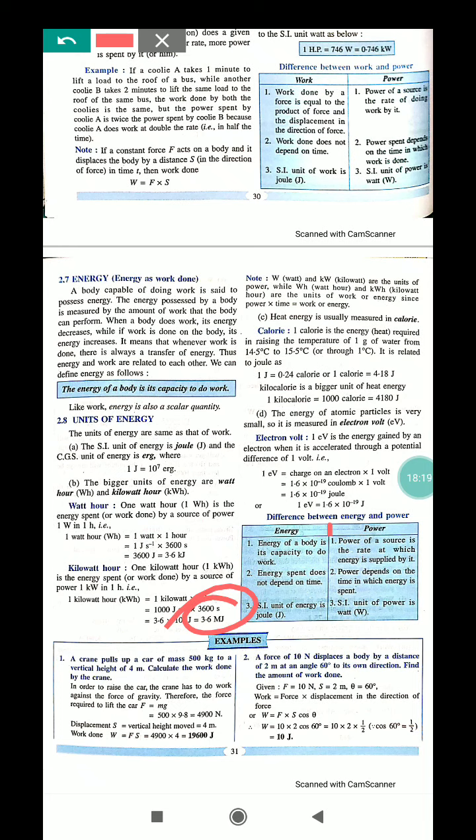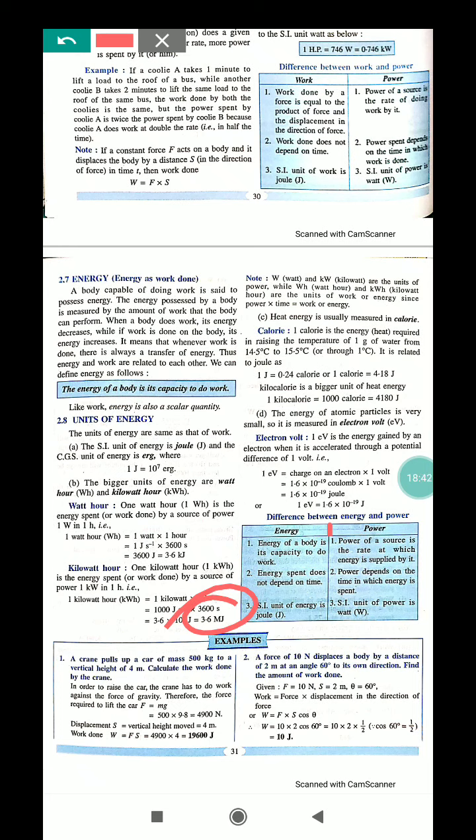Now, the energy of an atomic particle is very small, so it is measured in electron volt. What is electron volt? 1 eV is the energy gained by an electron when it is accelerated through a potential difference of 1 volt, that is, 1 eV equals the charge of an electron into 1 volt.